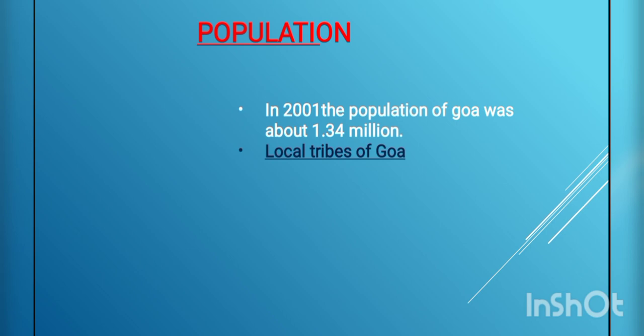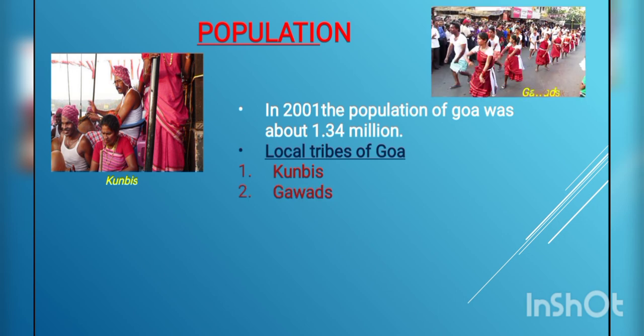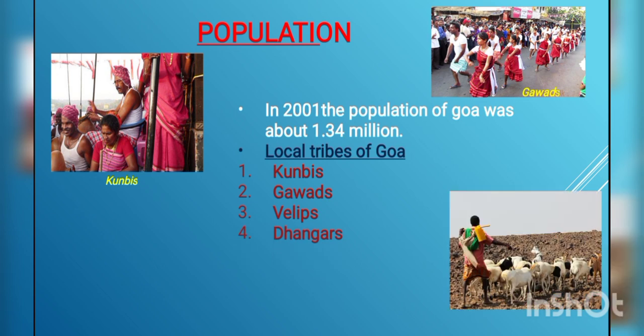Local tribes of Goa. Many tribes are found in Goa. Tribes means the people who have been living in Goa from a very long period. Like Kunbis, then Gaudas. These are the people who have lived in Goa from a very long time. Then Velips, the Dhangars. These are some tribes that are found in Goa.